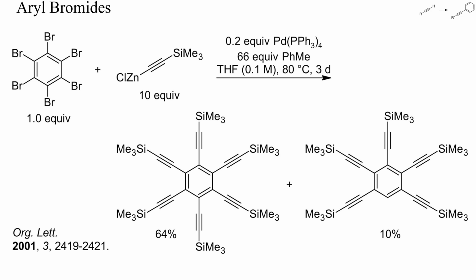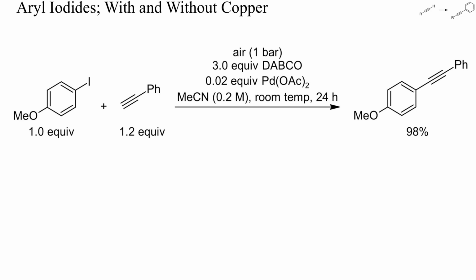Sonogashira and related couplings often proceed very cleanly. Here, hexabromobenzene gave 64% of the expected substitution product and only 10% of a reduced byproduct. This is an excellent result for a 6-fold aromatic substitution. With other nucleophiles, more complex product mixtures would usually be formed. Still more reactive than bromides are iodides.